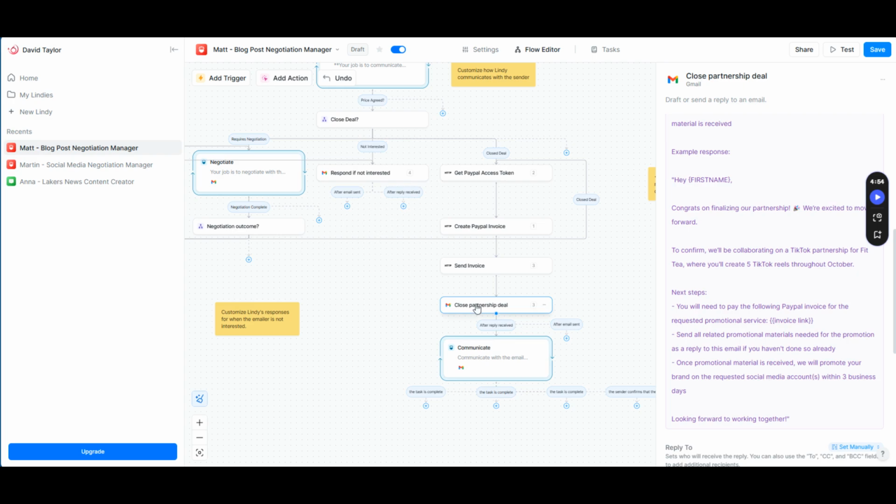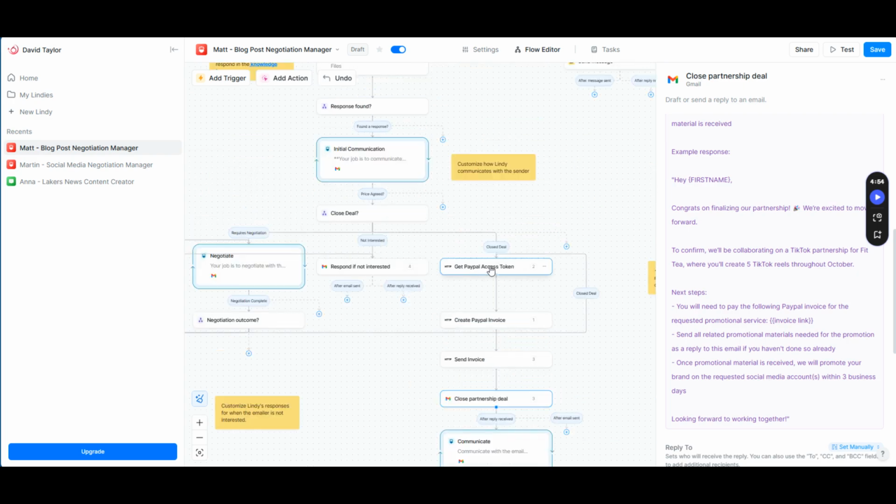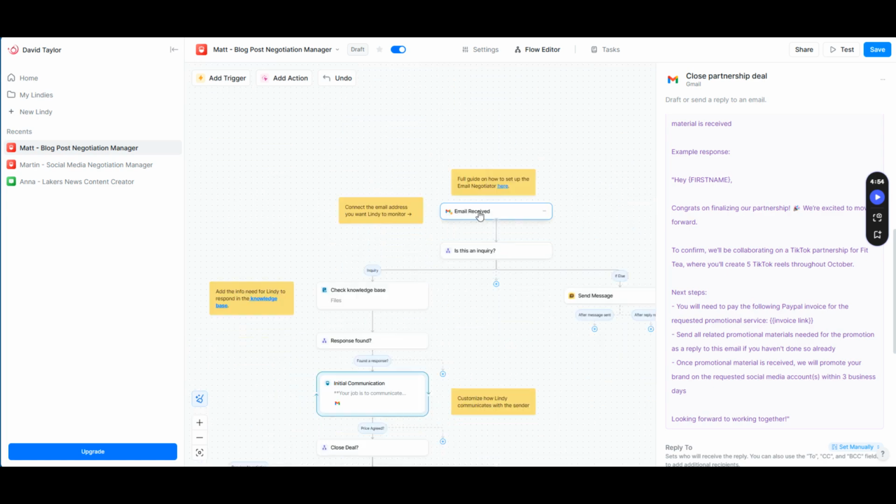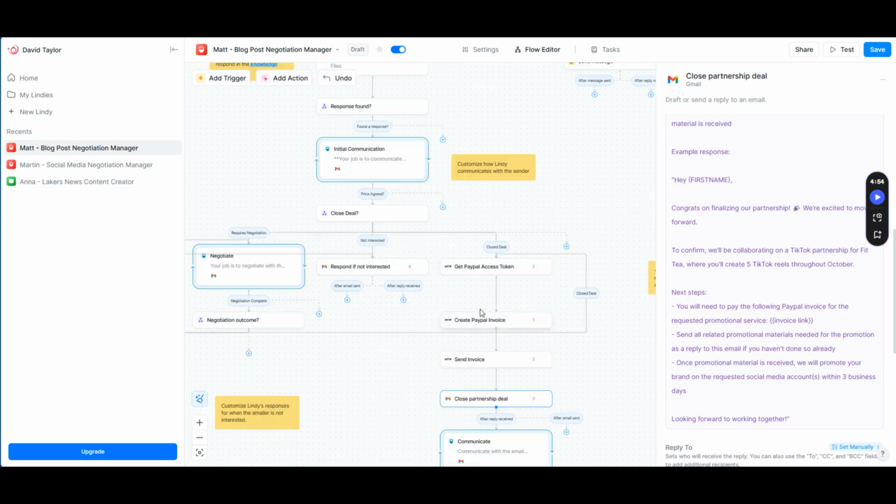And essentially, if someone were to message this email, they would get an email response right away that would determine whether or not this is some kind of promotion or some kind of partnership inquiry or some kind of business deal collaboration inquiry. And this is great if you're running social media accounts. I know a lot of people run social media accounts and people message them for business opportunities and things like that. So you can set up a Lindy to handle all of this for you, and you barely have to do anything.